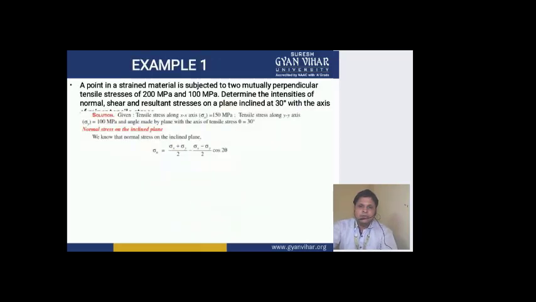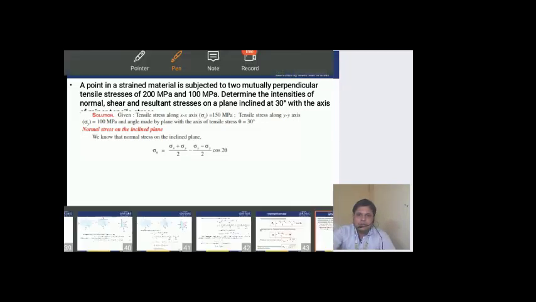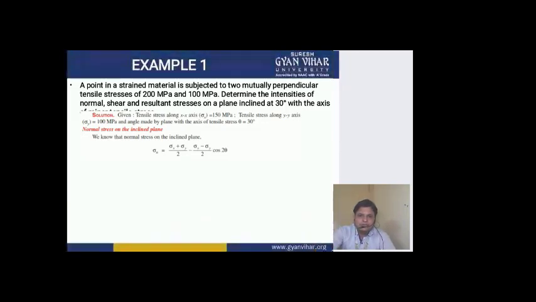Now coming to the example part. A point in a strained material is subjected to two mutually perpendicular stresses, tensile stresses of 200 megapascal and 100 megapascal. Determine the intensities of normal stress and resultant stress on a plane inclined at 30 degrees with the axis.